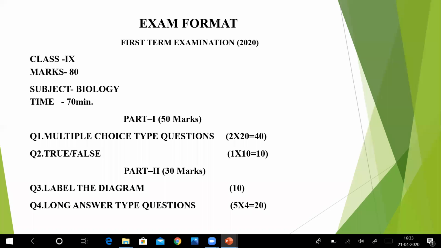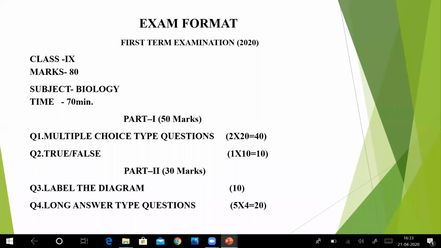So now I'm explaining to you the exam format, like the breakdown of how your exam would be, right? So your exam would be of 80 points. You will get 70 minutes. 10 minutes I gave extra, because the exams would be of 60 minutes. But I give 70 minutes because this time you are doing this type of exam for the first time, so at least you can utilize your 10 minutes, okay. So you will get 70 minutes instead of 60.